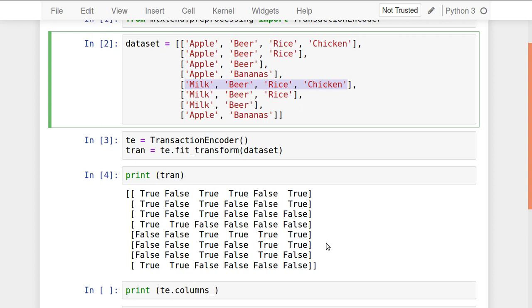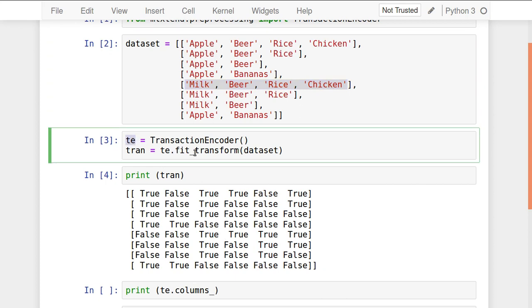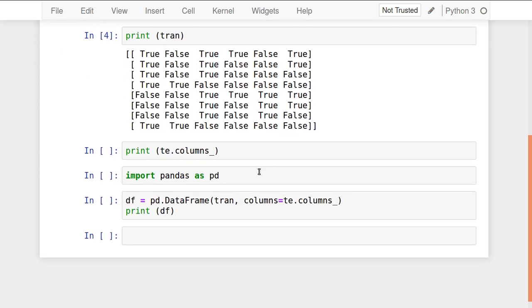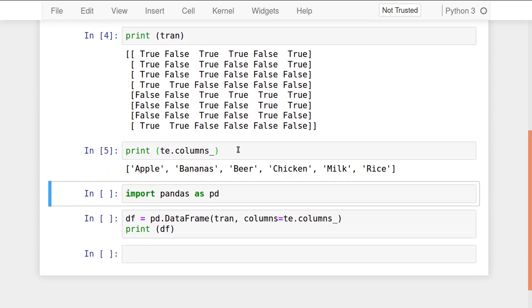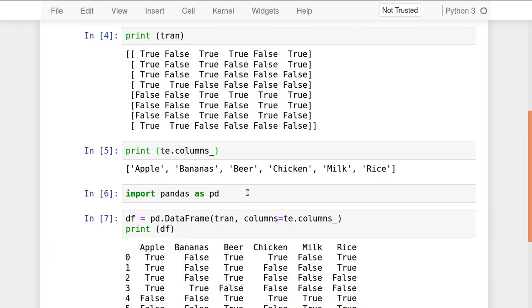Now in this transaction encoder, once you are fitting it, it contains a special variable in it, called columns. So the column names are these: the first column is apple, second column is banana, third column is beer, next column is chicken, this is milk, and this is rice. Now I will combine this and this together to form a data frame. So let's import that and create a data frame.